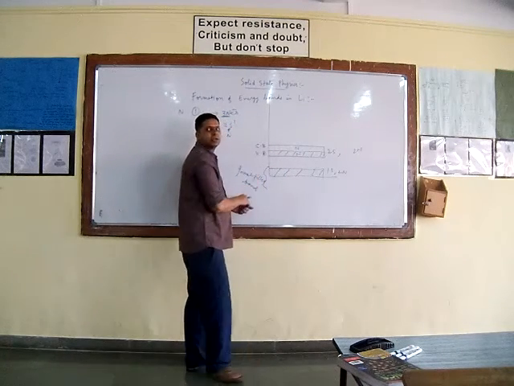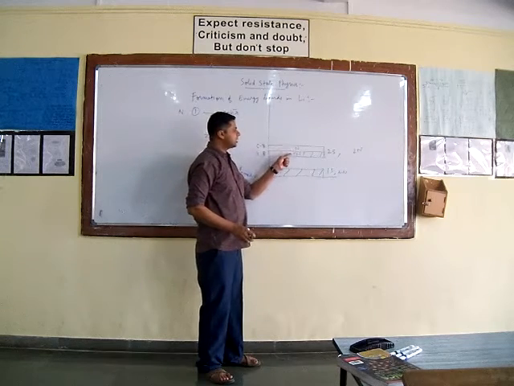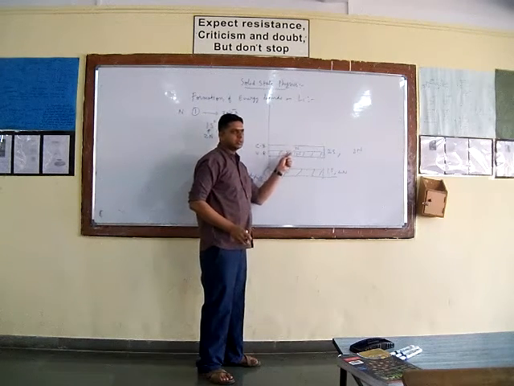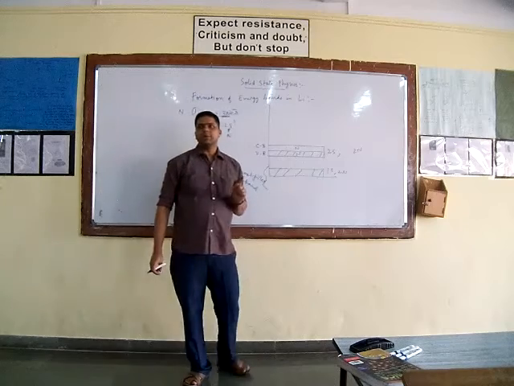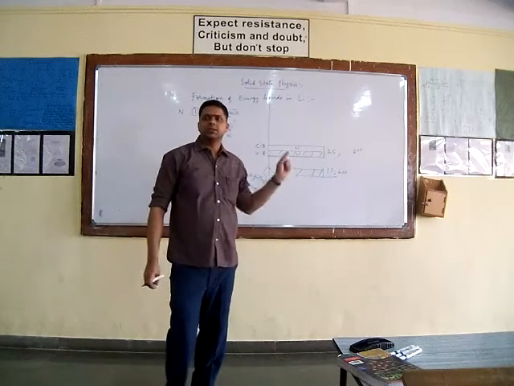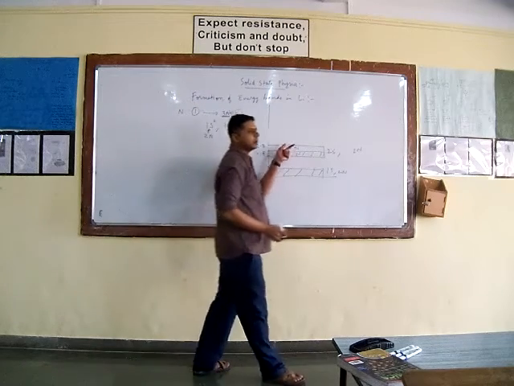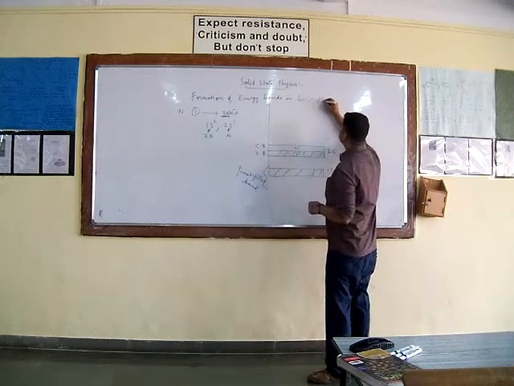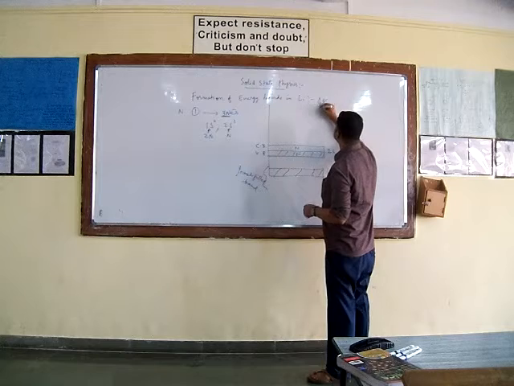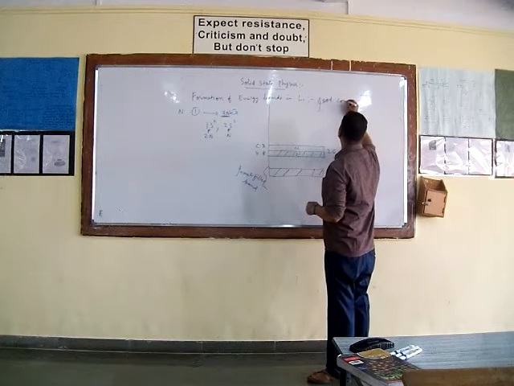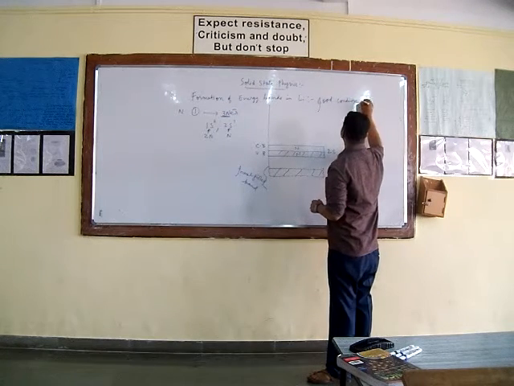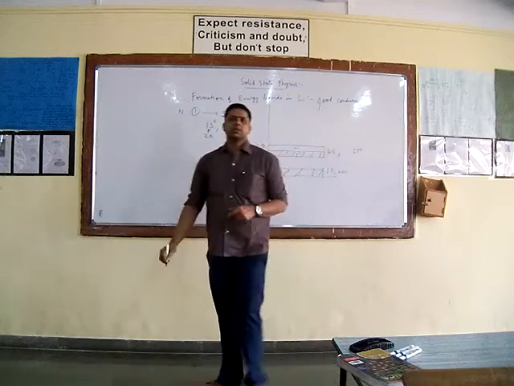And here you can see that the valence band and conduction band overlap on one another. Whenever there is overlapping of valence band and conduction band, this is the case of a conductor, and therefore lithium is a very good conductor.